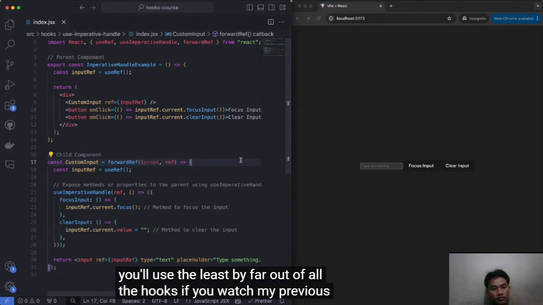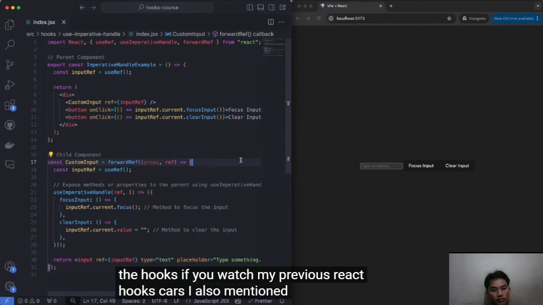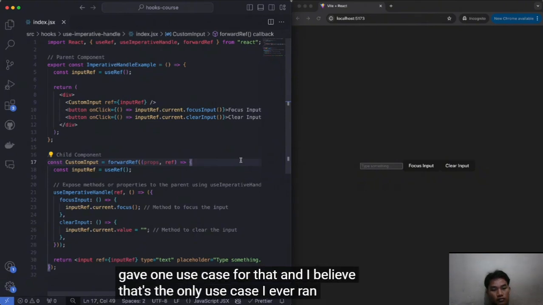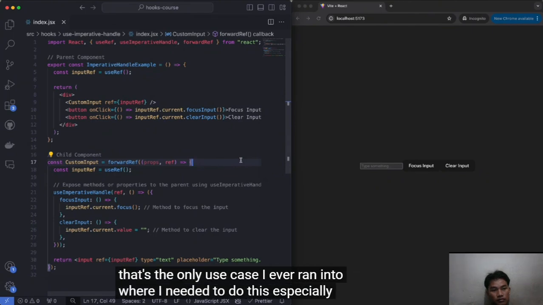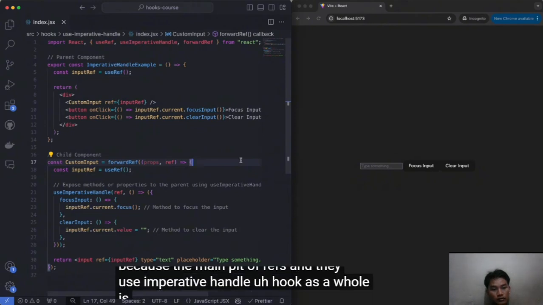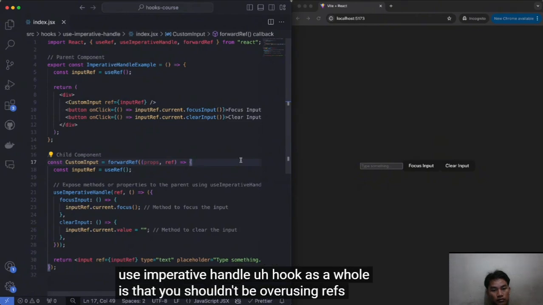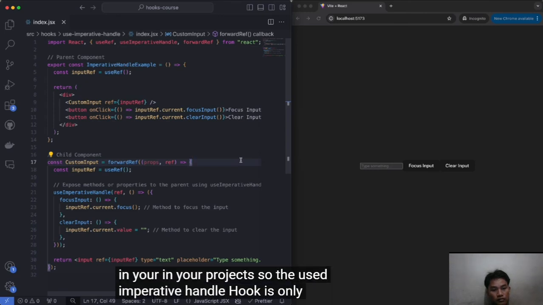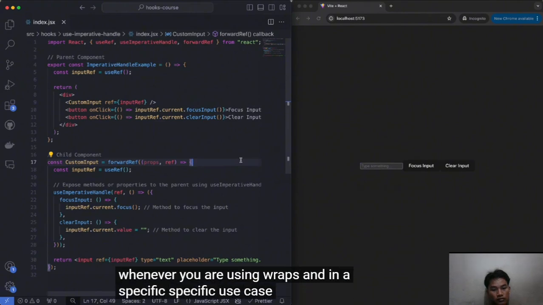If you watched my previous React hooks course, I also mentioned this, and I gave one use case for that. I believe that's the only use case I ever ran into where I needed to do this, especially because the main pitfall of refs and the useImperativeHandle hook as a whole is that you shouldn't be overusing refs in your projects. So the useImperativeHandle hook is only used whenever you are using refs, and in a specific use case.